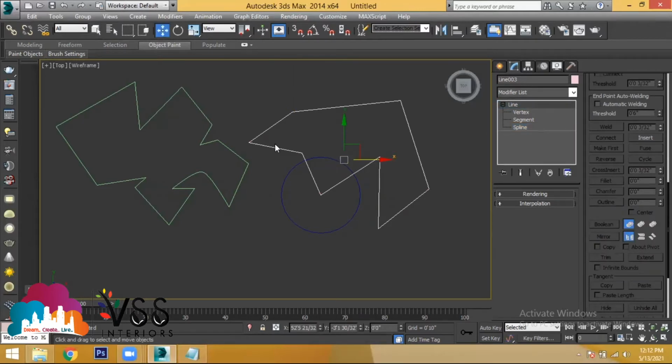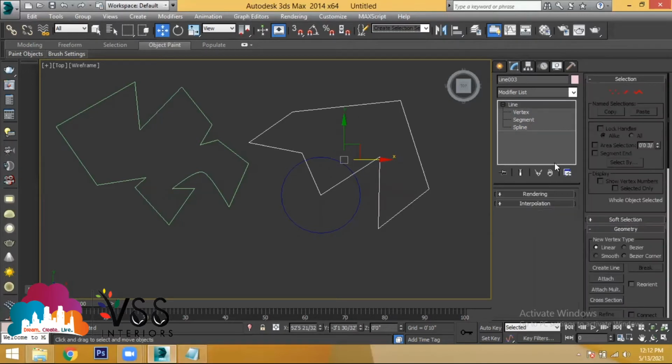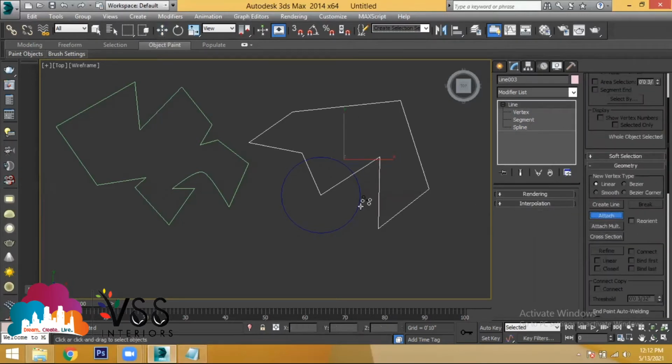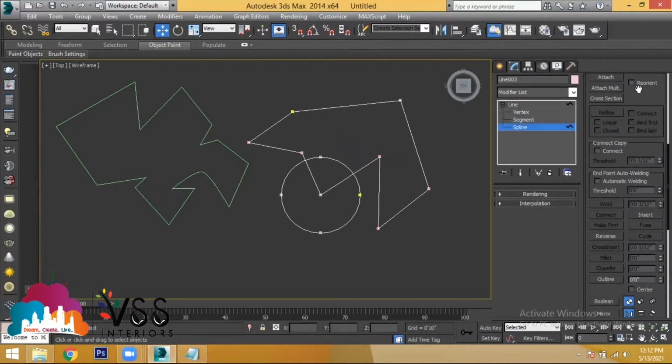What I have told you: when you create two different sketches, select your main object and use the attach option to attach the other object. Not only a line can be attached. Other sketches also can be attached, apart from solid objects. Whatever 2D sketches you have, you can attach into the line. After making attach, go to spline, and then you are able to find vertex, spline, everything for this one and this one, right? Because the circle got attached onto the line option.